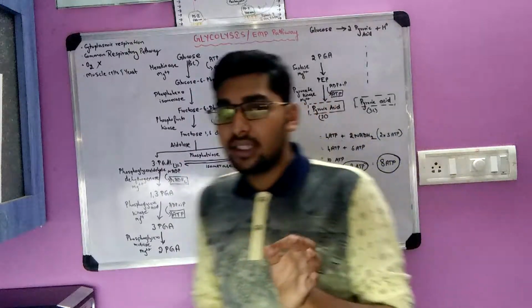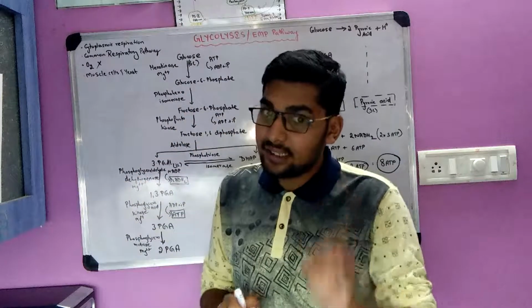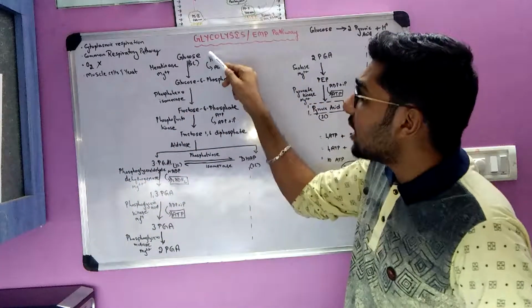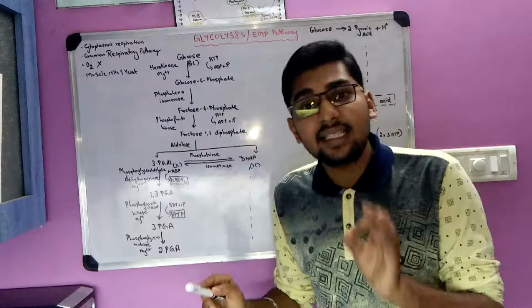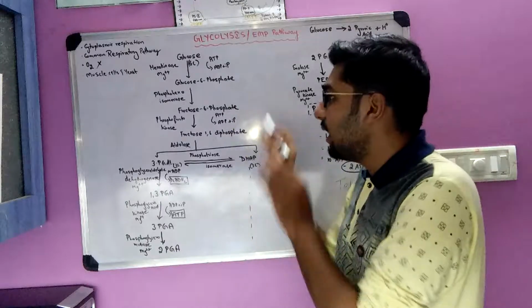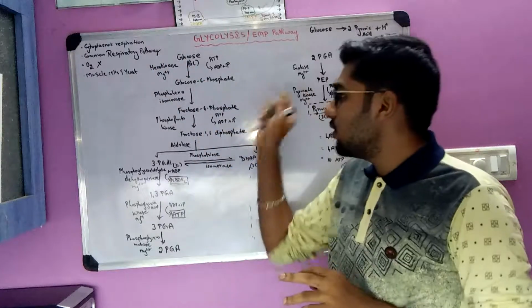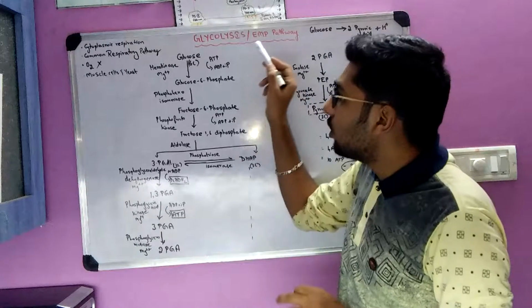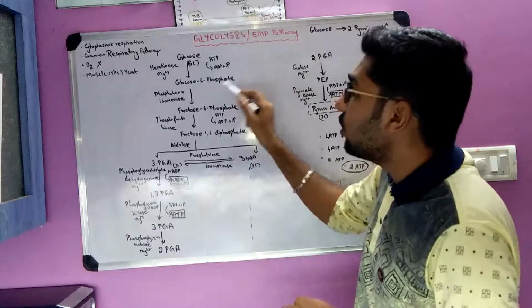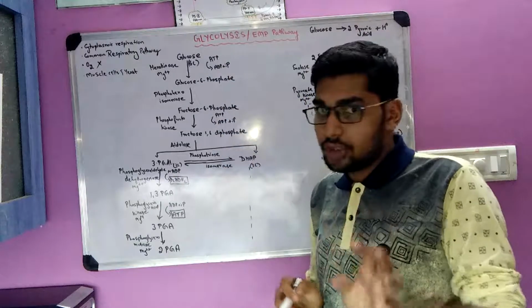So what happens here is, first, glucose, which is a 6 carbon molecule, as I said, a hexose. Glucose is converted to glucose 6 phosphate. It is very easy if you just remember stepwise, and I will show you the trick to remember the enzymes also. So the glucose is getting converted into glucose 6 phosphate.